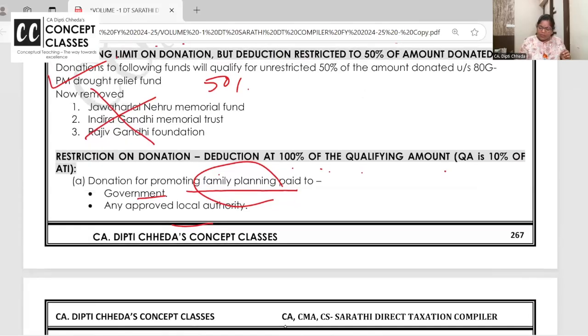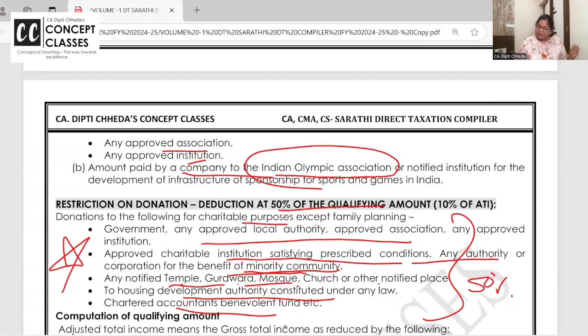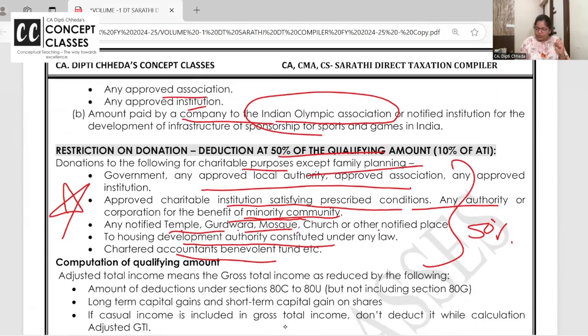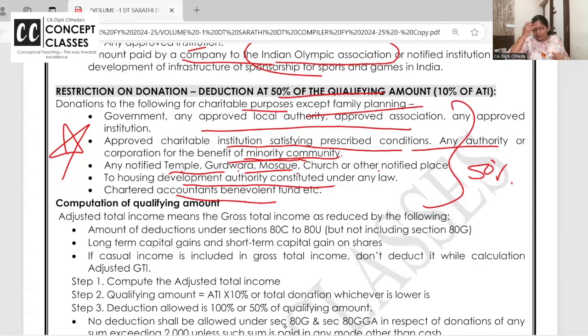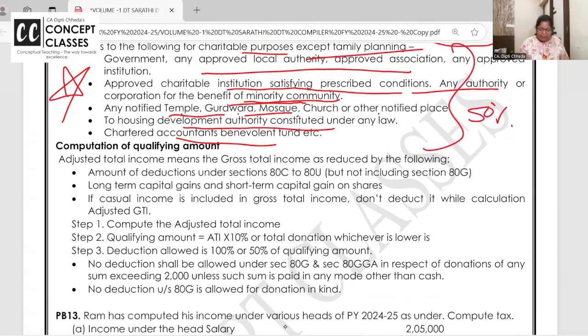Now for the third one, 100% subject to qualifying, 50% subject to qualifying, where usually students make mistakes, I'll tell you. But first, the qualifying amount is 10% of the adjusted total income. Now, what is adjusted total income? From the gross total income, you give all the deductions from 80C to 80U other than 80G.